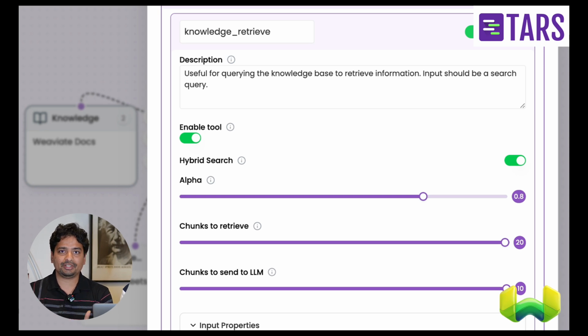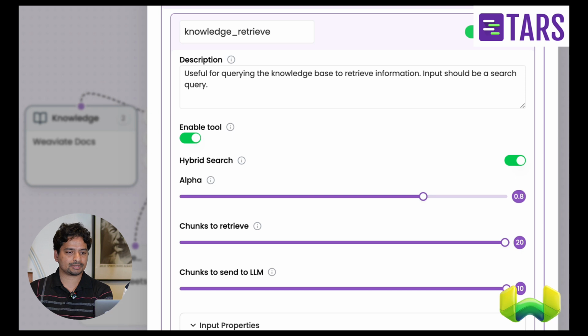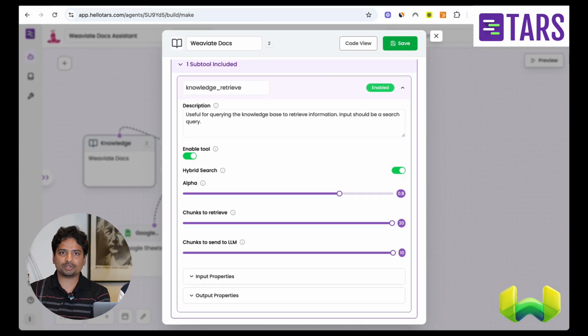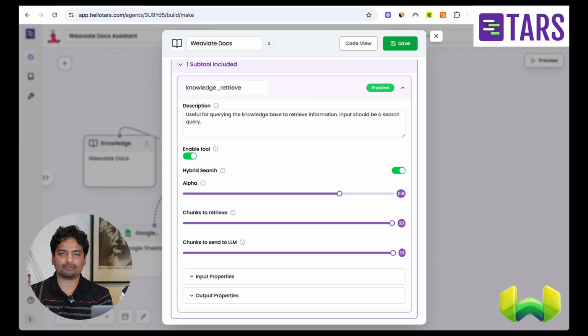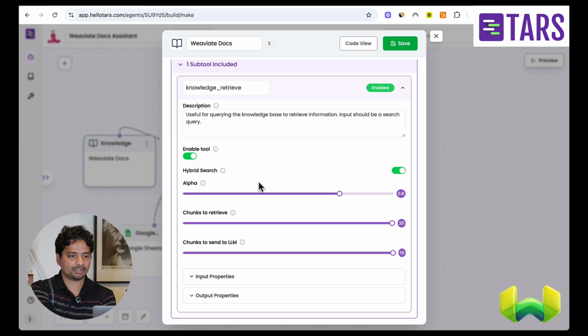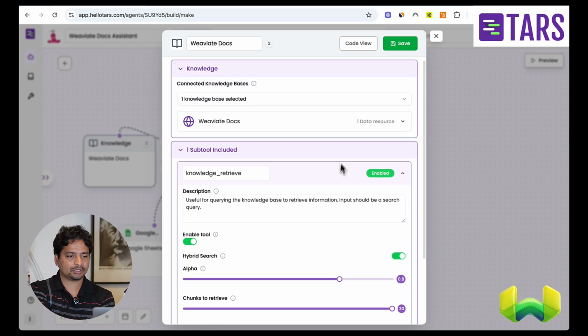And in the backend, we are actually using Weaviate itself to save all of these vector embeddings and to do semantic search and hybrid search, and package it as a tool so that the agent can use it for question answering purposes. So what our knowledge module does is take information about a document or a website, clean it, split it, embed it, and save it into a vector DB, and in this case that is Weaviate.